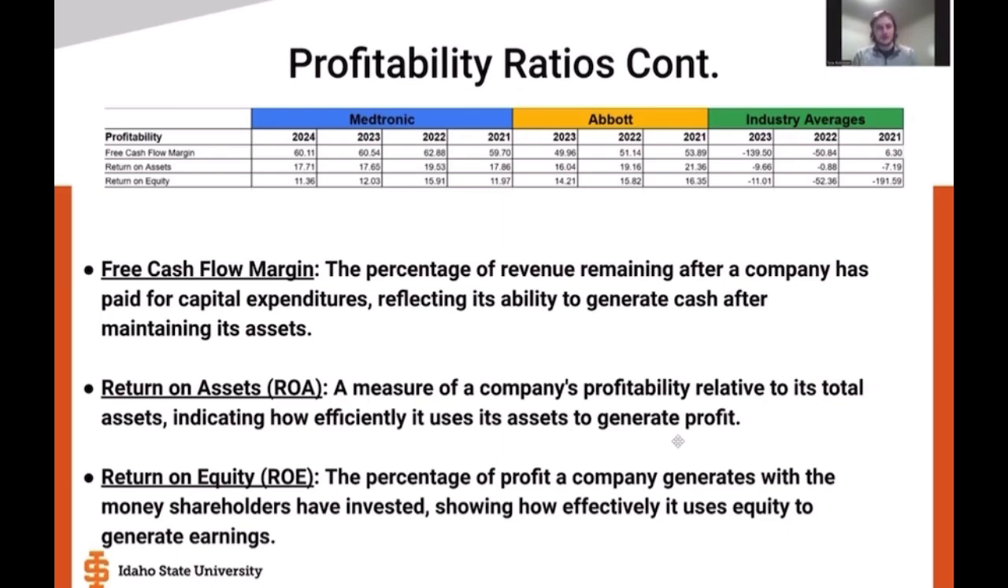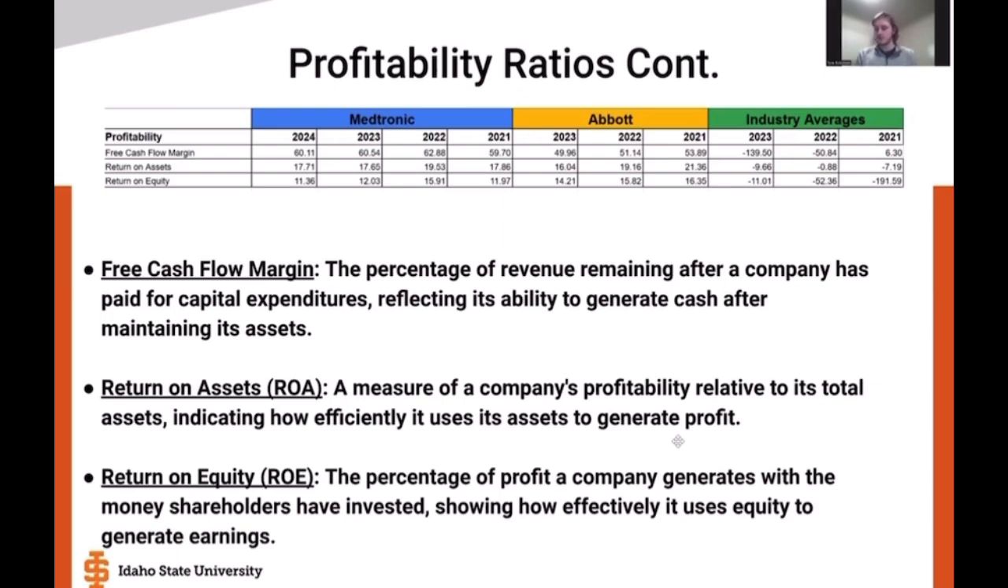Now, there is an outlier, as you can see. The return on equity industry average in 2021. You can see that number is not very good at negative 191.59, showing that on average the industry did not use its equity effectively at all to generate earnings.